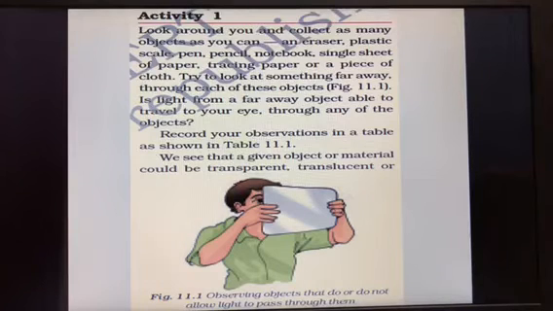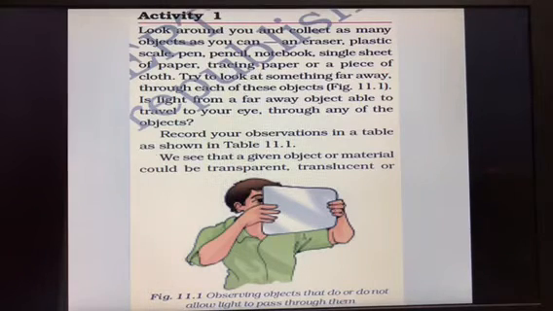Okay. Then next is pen. Again it is opaque. Pencil, opaque. Notebook, opaque. Single sheet of paper, sometimes it is translucent. Then tracing paper, translucent. Piece of cloth, if it is very thin, then we can see. If it is not thin, then we cannot see. Again it is an opaque object. So record your observations in the table as shown in Table 11.1.